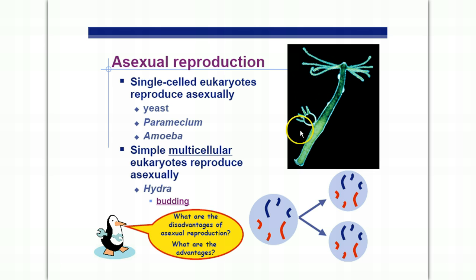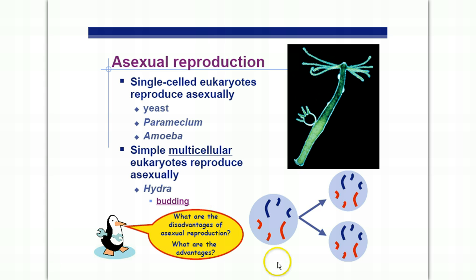Once this asexual means of reproduction is complete, this bud will pinch off, and now you got two hydras. This is called budding. Basically, it's an asexual reproduction process, producing a clone by mitosis.